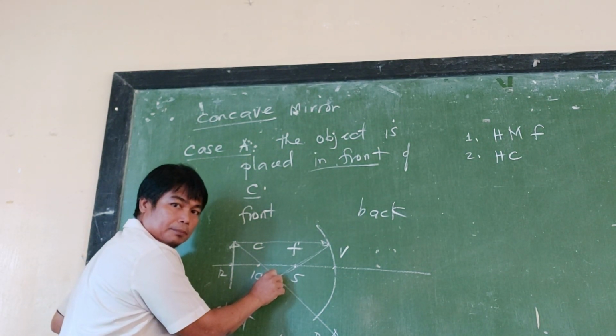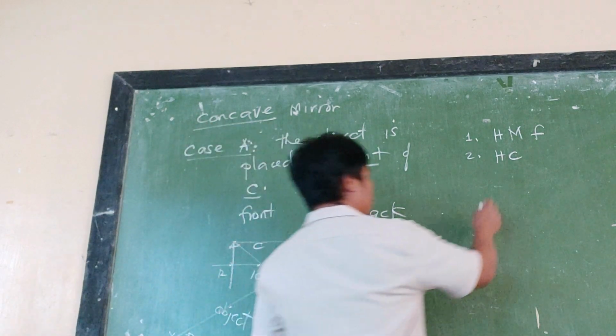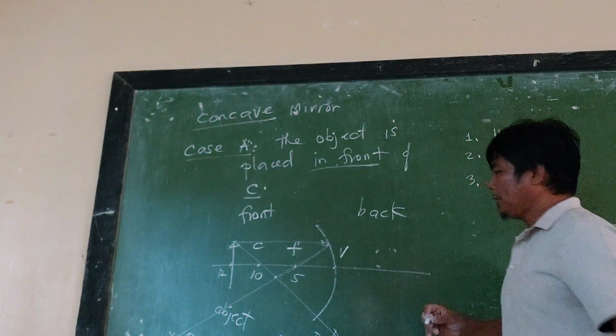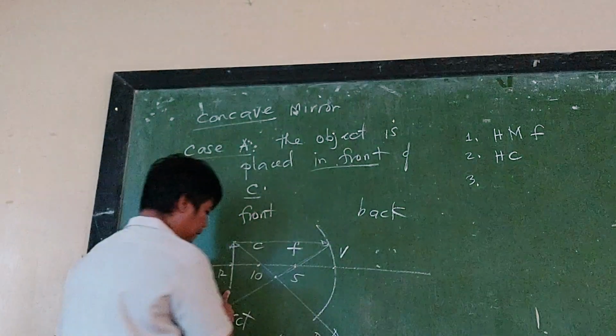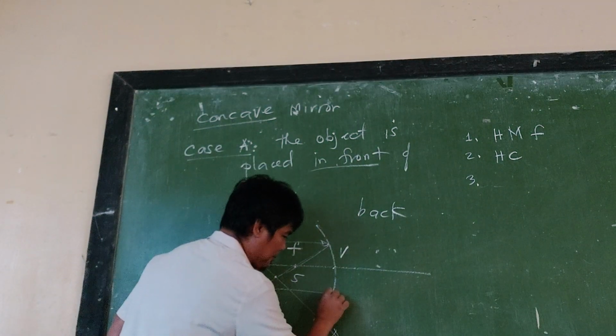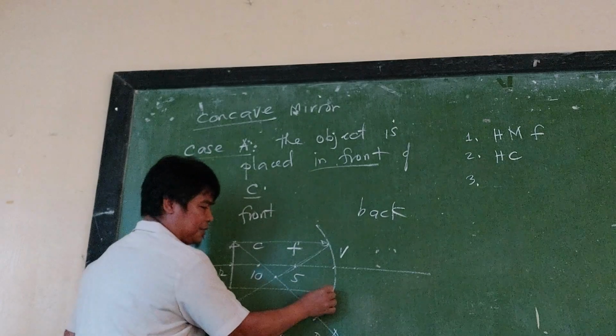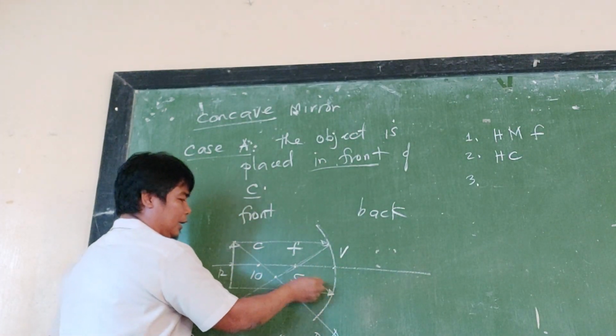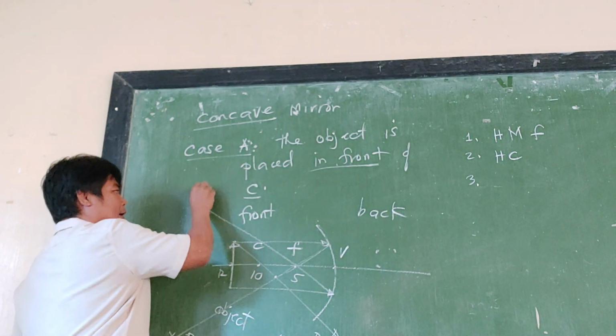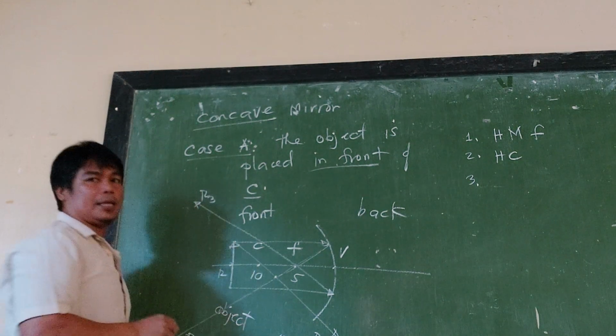Now, if we do the same thing for the tail of this object, it hits the mirror, and since this is a mirror, of course it is reflected and passes through the focus. Label this as R3.